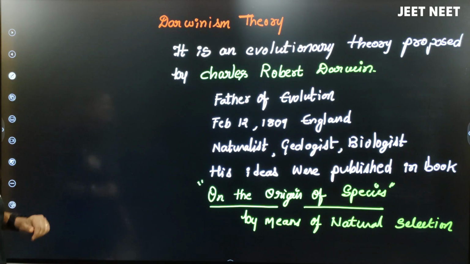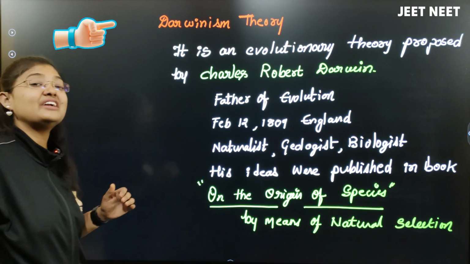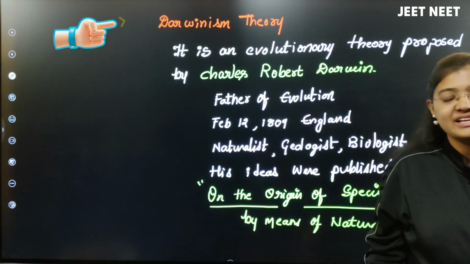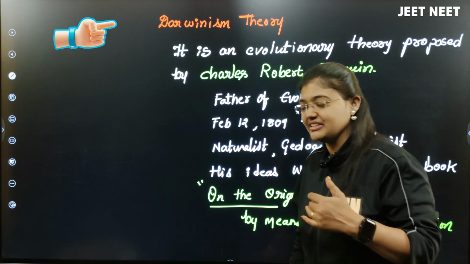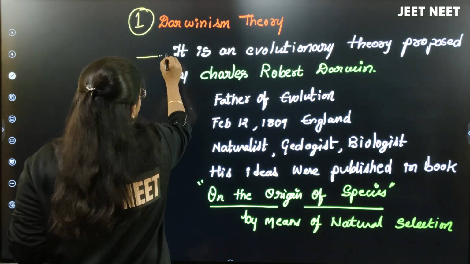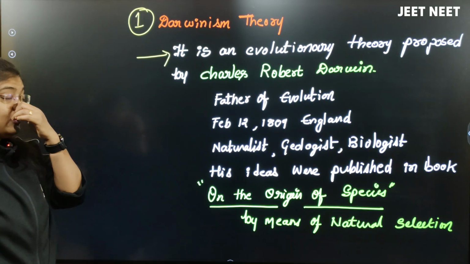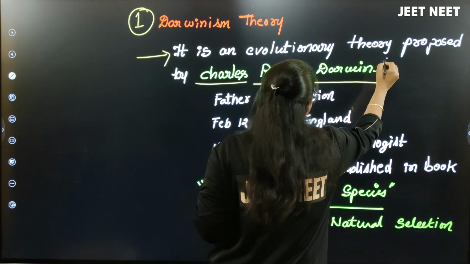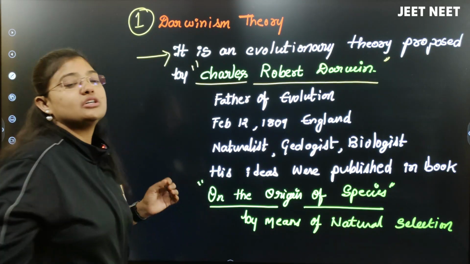Now let me start with the first theory, the Darwinism theory, also called the natural selection theory. It is an evolutionary theory proposed by a scientist called Charles Robert Darwin.